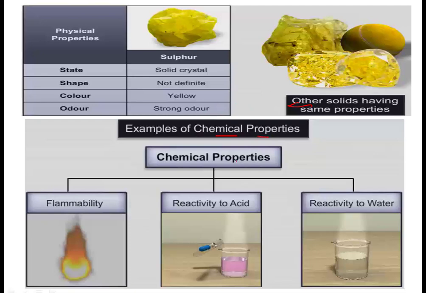So chemical properties, they include flammability, because the flame of the substance, its color may vary, right? Then what is the reactivity of the substance towards acid, that can be predicted and it will be specific for specific substance. Then in the same manner, reactivity towards water. So the detailed information about a substance is predicted on the basis of chemical properties.